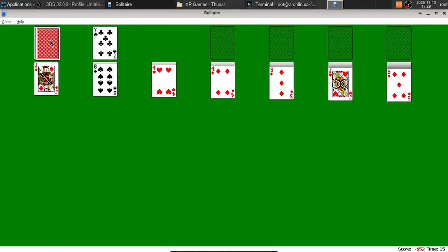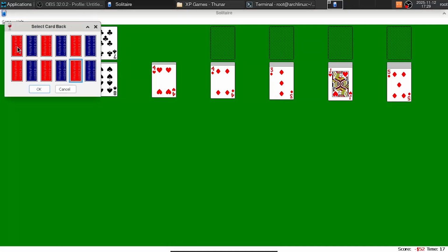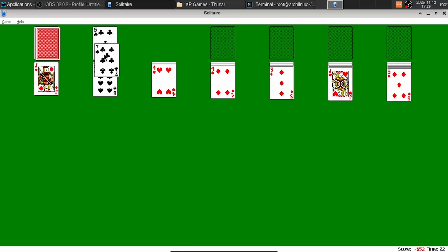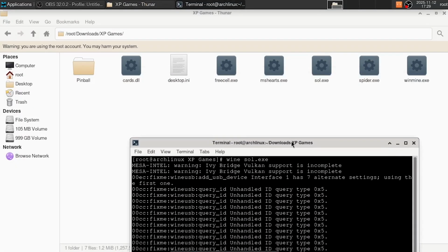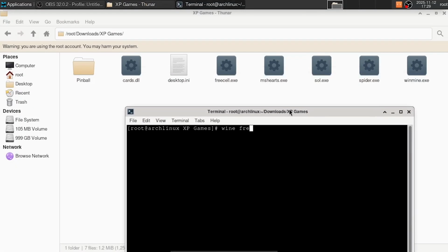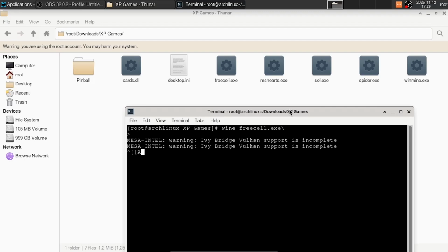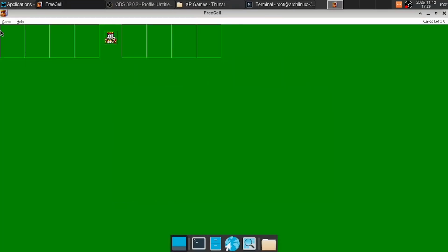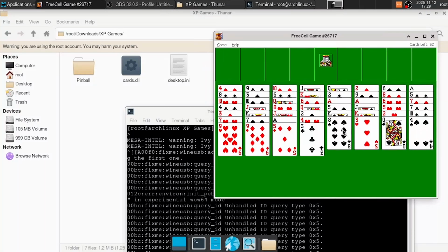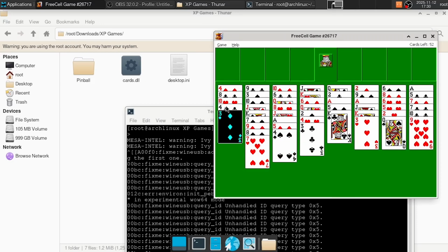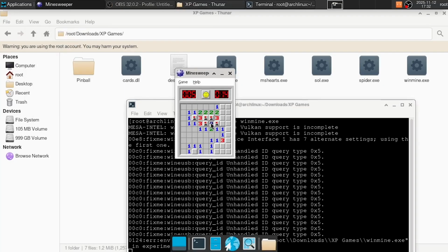Okay, a small issue I see here has to do with the different textures of the cards not wanting to load. As you can see, no matter what I choose, it's always either red or black. But I'm not entirely sure if this is a Wine issue and not something to do with the way I've ported the games. In any case, it works, and it works almost flawlessly despite the errors in the command line. Even the cursor in FreeCell when you try to place the cards loads as it should.